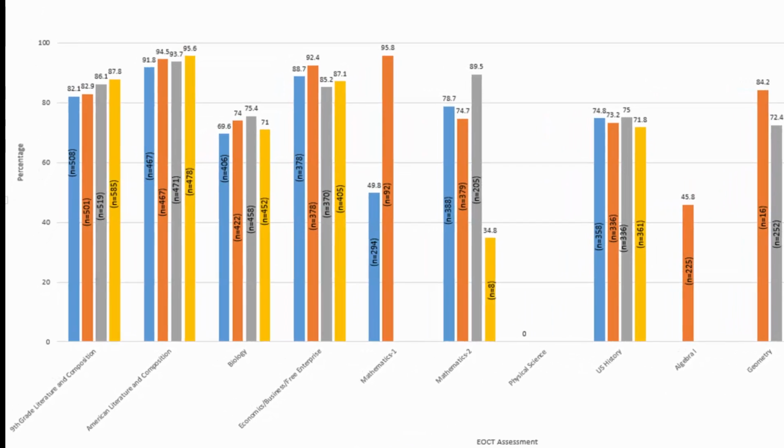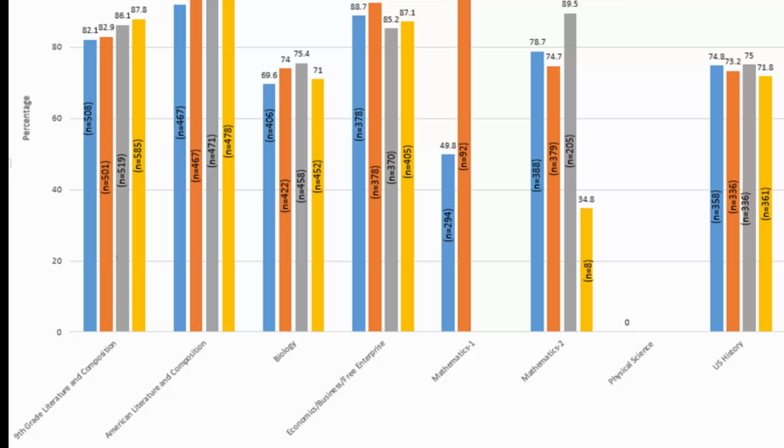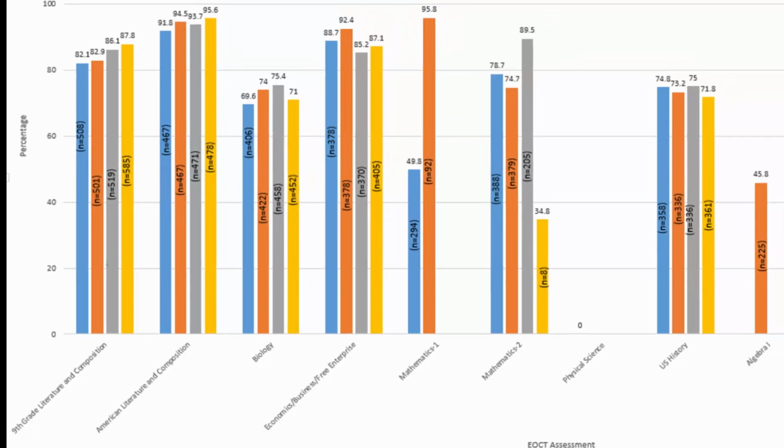As we notice, 9th grade literature maintained constant increase. However, there were anomalies within the system. For example, Math 2 saw a decrease after seeing several large increases. After looking at all of the school data, let's now break it down. We do see that N, for example, represents the total number of students assessed. We see across here a wide range of results, and in some areas there's only one test score. This is due to changing standards and assessments.